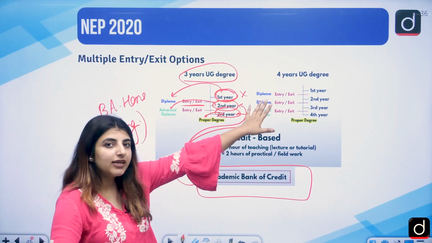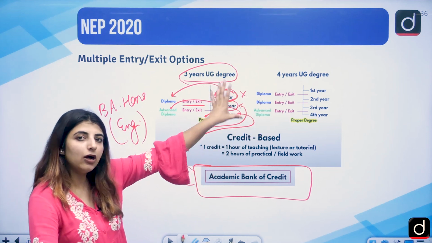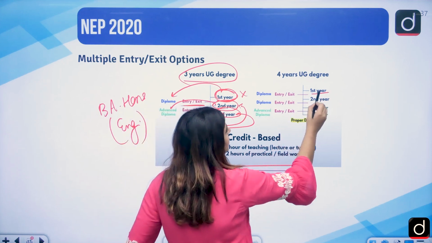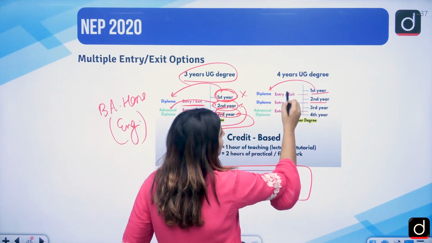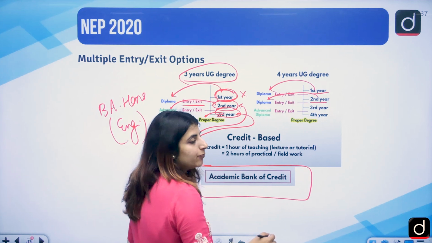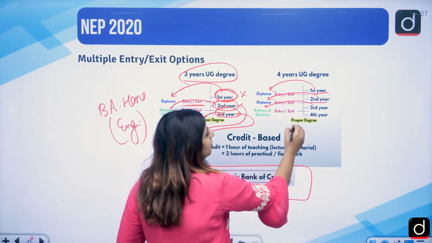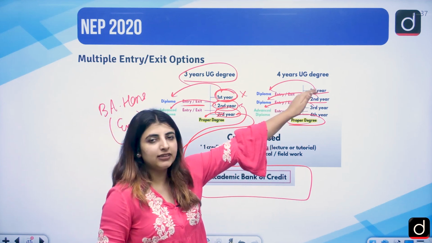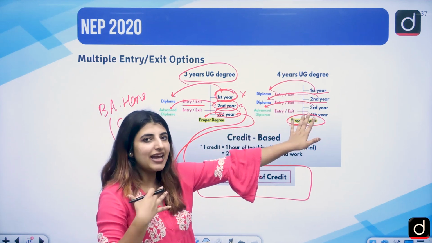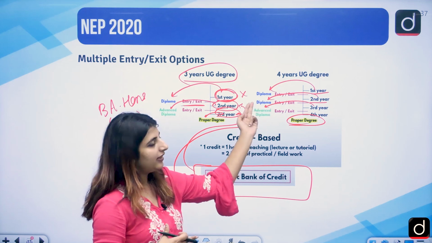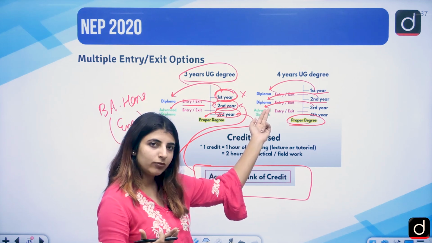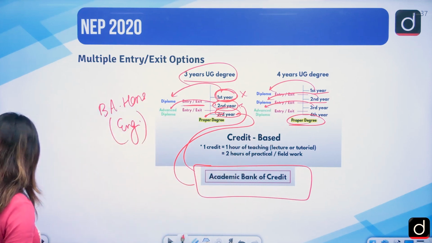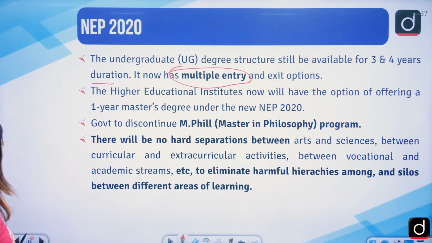If you have a 4-year undergrad course, like BTech, etc., we have for 4 years, correct? For first year, diploma, second year will also be considered diploma, third year will be advanced diploma, and fourth year will be the proper degree. Same is the case here. If for certain reason you have to leave in between any year, you'll be given a diploma or advanced diploma, but you can resume from where you left, correct? So this is one such thing.